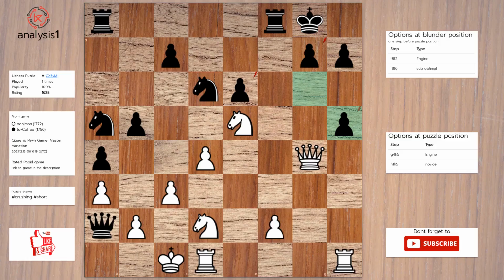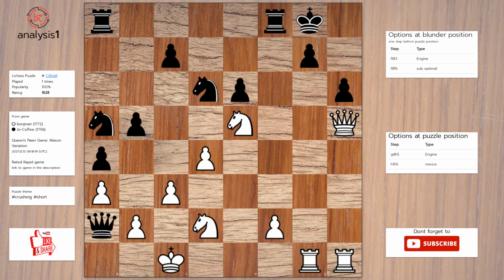Threats in puzzle position are: queen takes pawn, check. Queen takes pawn, check. Queen takes pawn. Rook takes pawn. Here are checks in puzzle position. Queen takes pawn, check. Queen takes pawn, check. Solution to the puzzle is: queen takes pawn. h6. Rook to g1. Let's continue.